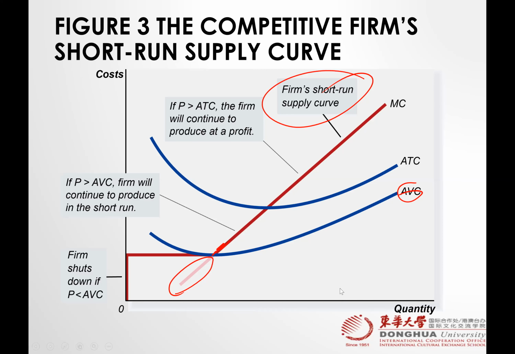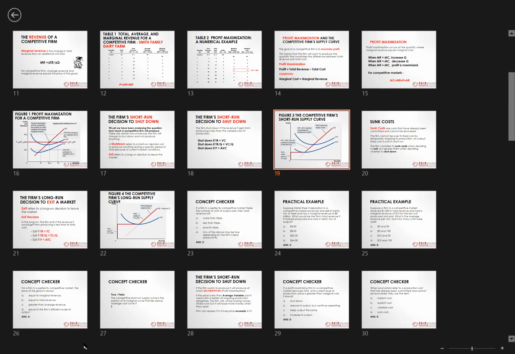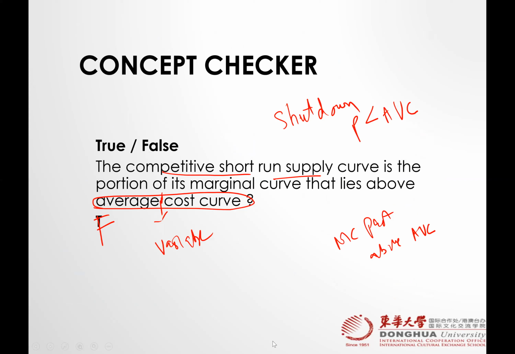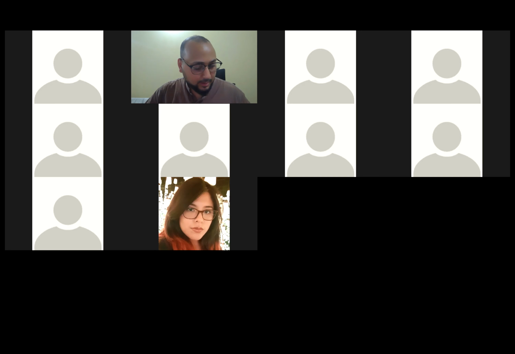You see here, the short-run supply curve is that part of MC which is above average variable cost, not the average total cost. Understand, guys? So let me edit it, because I made a typing mistake here.